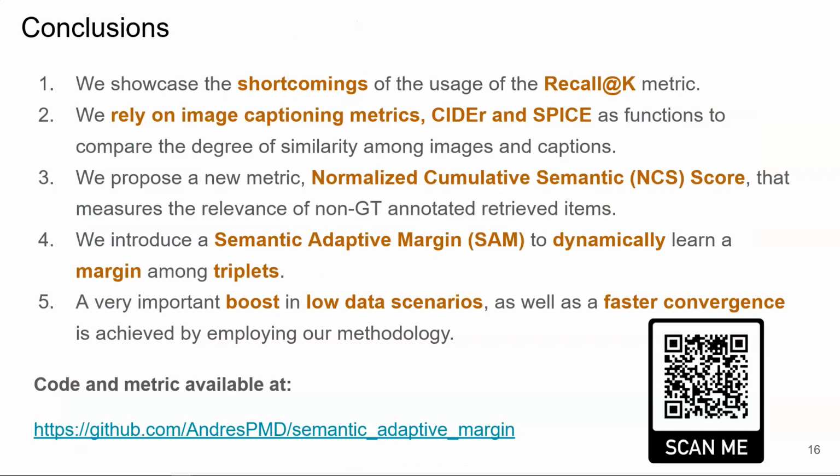And to conclude, we showcase the shortcomings of the use of the recall at K metric. We rely on image captioning metrics such as CIDEr and SPICE, and we propose a new metric, the Normalized Cumulative Semantic score, NCS, that measures the relevance of non-GT annotated retrieved items. We introduce SAM to dynamically learn a margin among triplets, and a very important boost in low data scenarios as well as faster convergence is achieved.